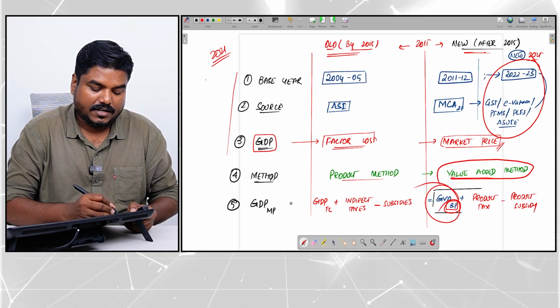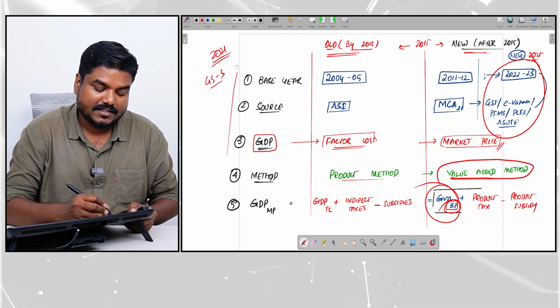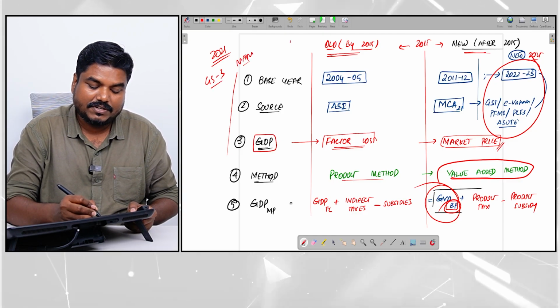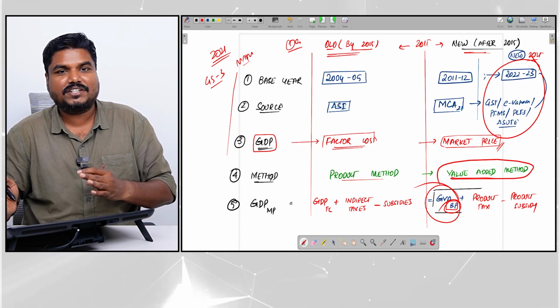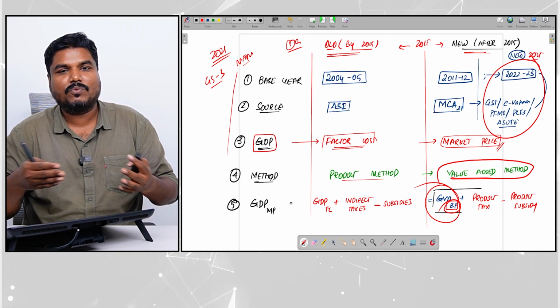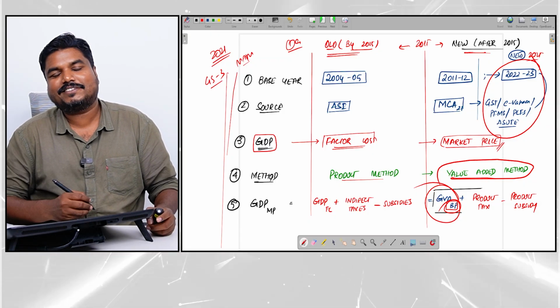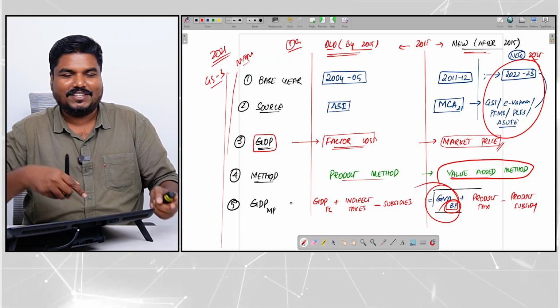2021 GS3 Mains, first question, go and check. This tabular column is the question. What is the change introduced? How is the new method different from the old method? This tabular column was asked. Now you can answer that question.